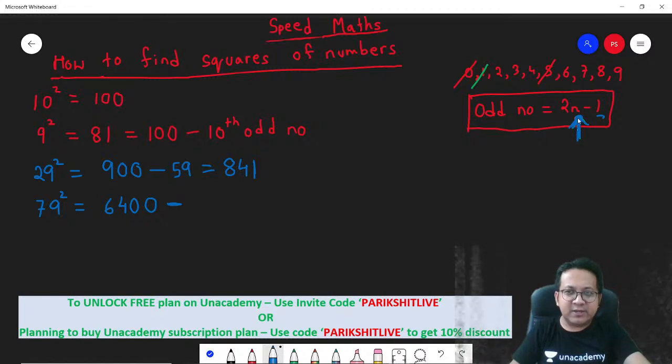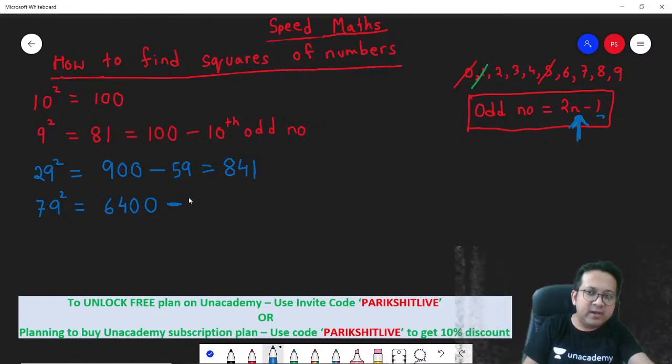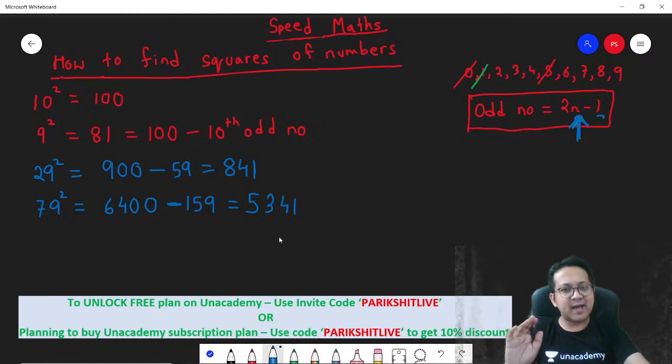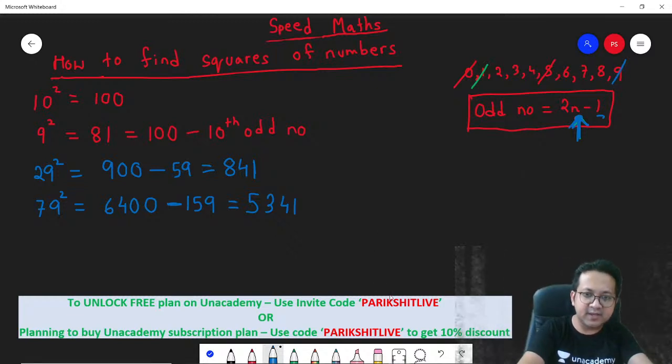Put n is 80. 2 into 80 minus 1 is how much? 2 into 80 is 160, minus 1, 159. And that will be your answer. So 6400 minus 159 is 6241. That's your answer. Getting it? This is very, very easy. Finding out squares of numbers is very easy.